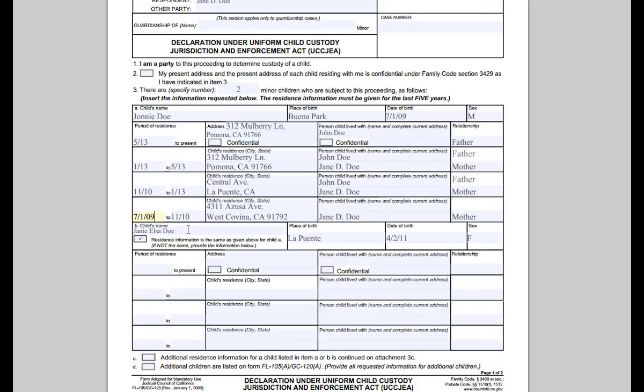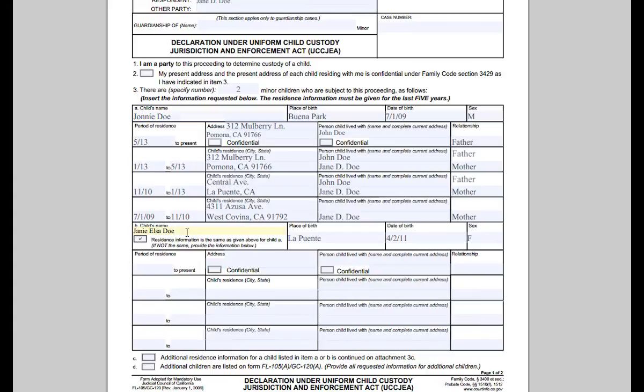Down here for B, I did the same thing for John Doe's second child, but for only the first line. So we went ahead and wrote her name, Janie Elsa Doe, the city she was born in, her birth date, F for female.